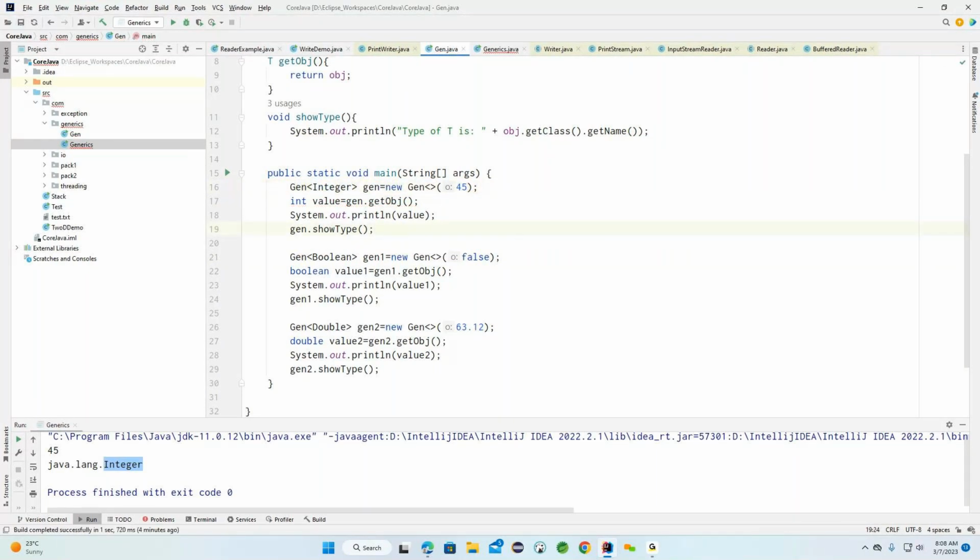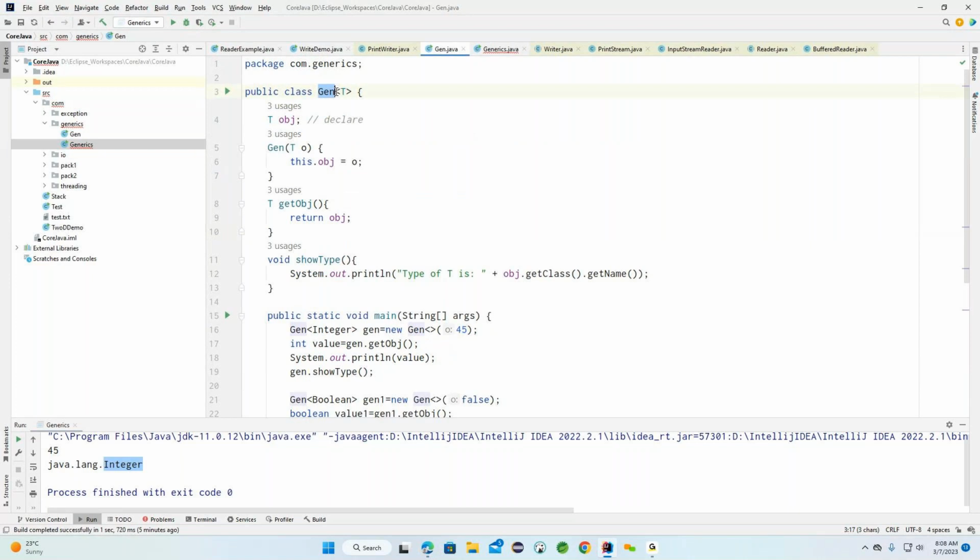So this is also another important section. Now, how are generics going to improve type safety? Because here this is the type we are providing. These are the different type objects we are trying to create here. So at this point, we come up with only one generic class, without explicitly providing an object type.